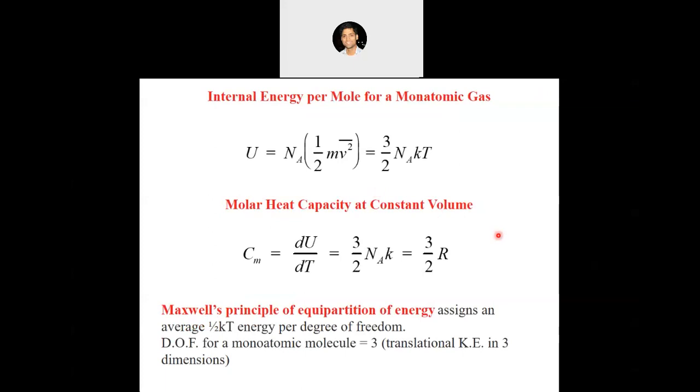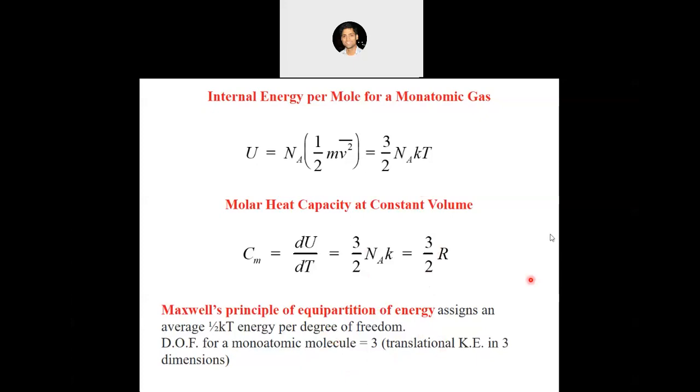All right. So yes, Maxwell's principle of equipartition of energy assigns an average kT/2 energy per degree of freedom. So in this monoatomic gas, we actually have 3 degrees of freedom, right? Because we can change the velocity in x, y, and z direction, and they are independent of each other. That's why there are 3 degrees of freedom, and what we get is 3/2 kT. The internal energy comes out to be 3/2 kT, right? So this principle comes in very handy.